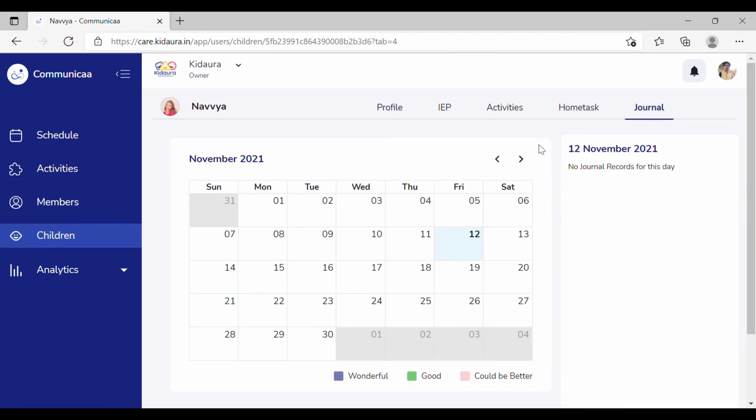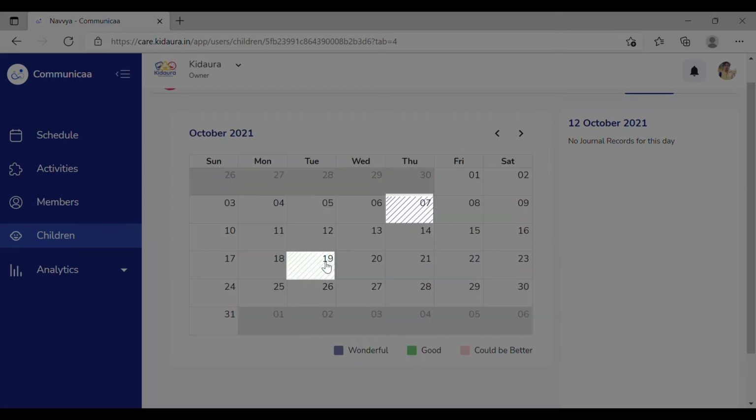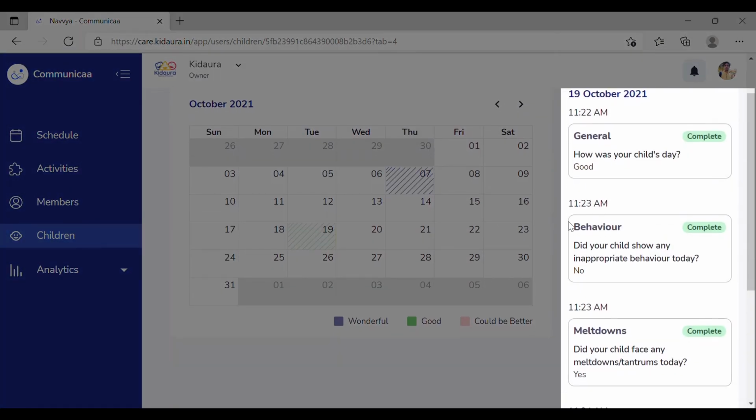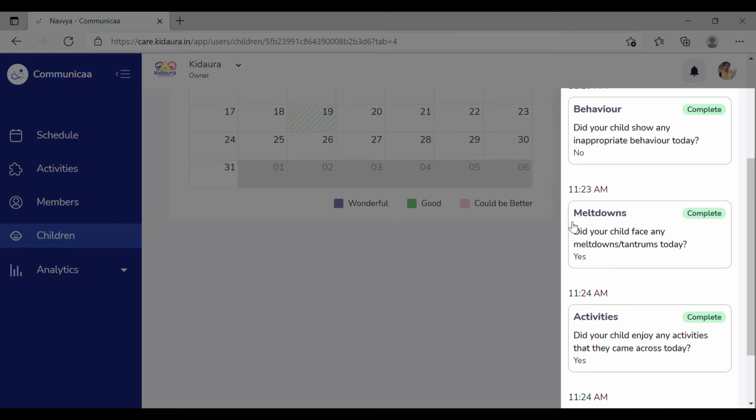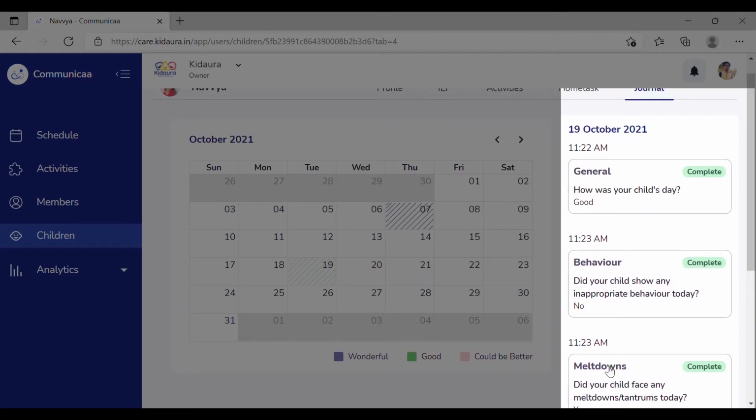The Journal tab allows you to view the calendar, where you can click on the particular date and view the entire journal history filled by the parent for that day. By scrolling up and down here, you can view the data recorded in various fields.